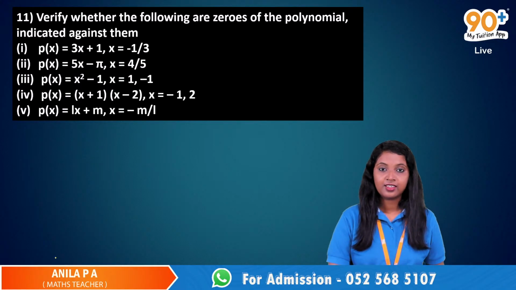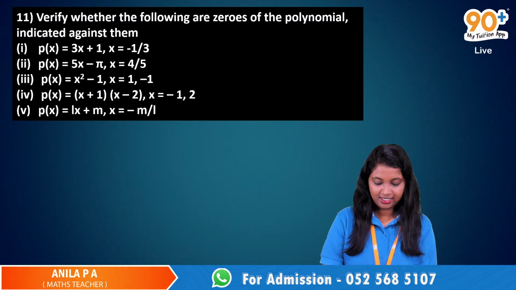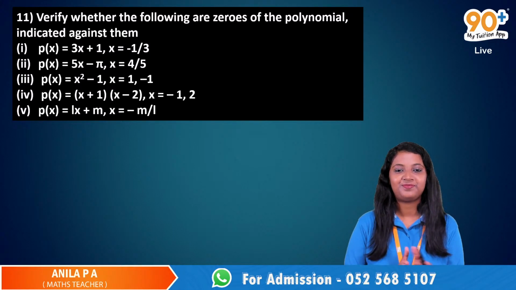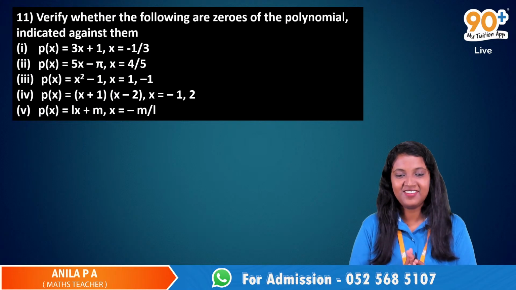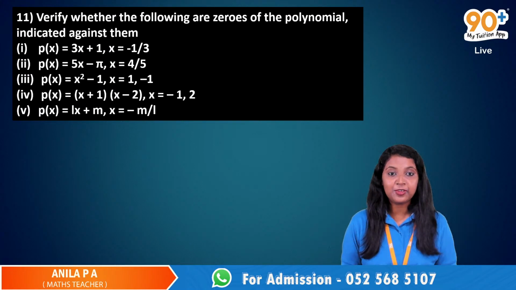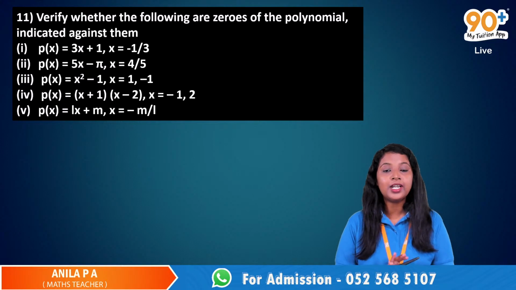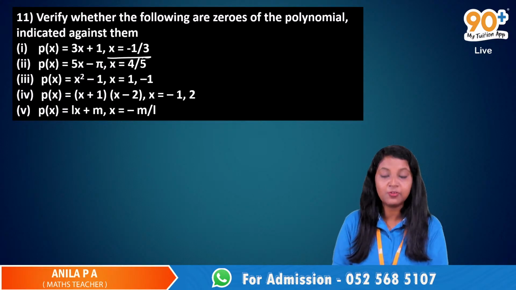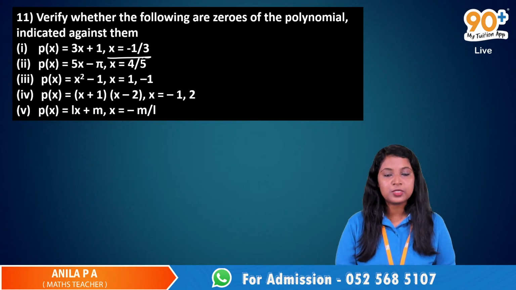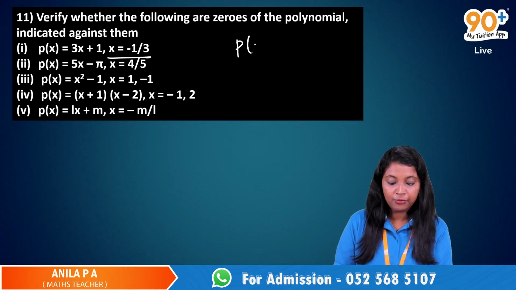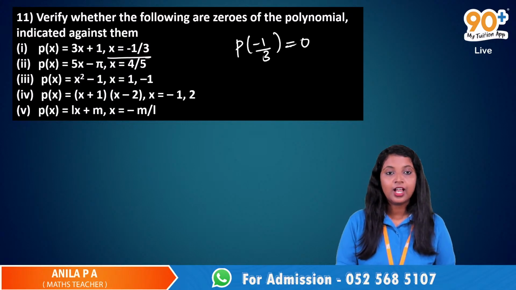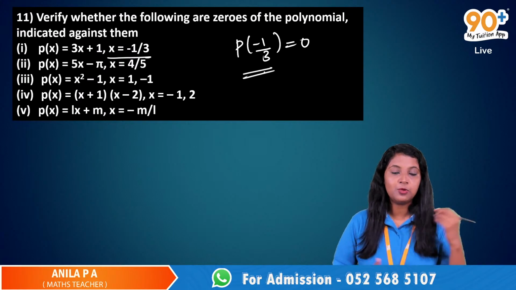Ma'am, we can put the x value. We have to multiply 3 into minus 1 by 3 plus 1. Very good. So according to the definition of zeros, if a number is a zero of that polynomial, if x equal to minus 1 by 3 is a zero of this polynomial, then p of minus 1 by 3 must be equal to 0, right? According to the definition, if a number, say, forget about this negative 1 by 3.